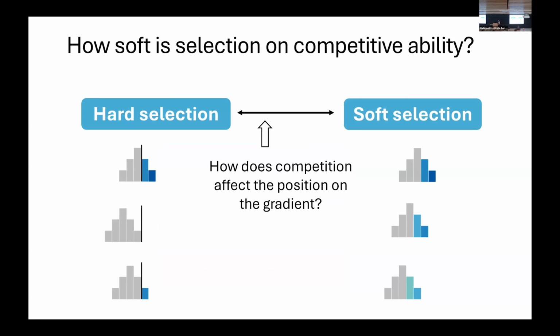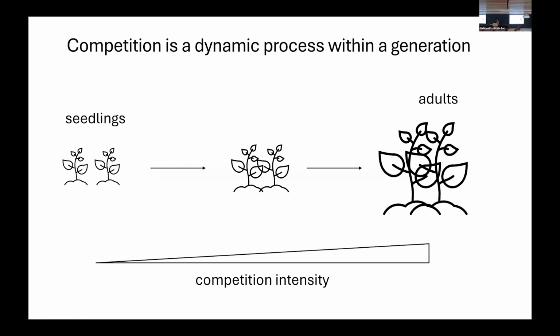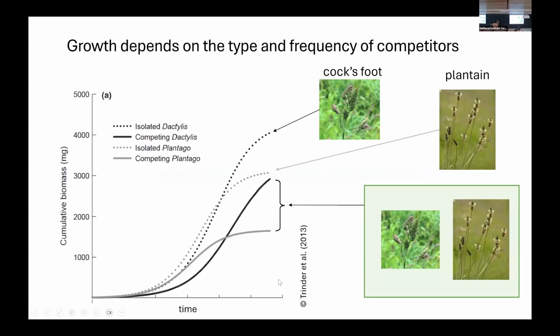And what's important to notice is that hard and soft selection are two extremes of a gradient, and for a trait like competitive ability, the position on this gradient will depend on the strength of competition. So understanding competition is really important, but it's tedious because competition is a dynamic process. Within a generation, individuals will germinate, and as they grow, they will start to compete with each other, and competition will increase within the generation. In addition, the type of competitors and their frequency will affect the growth.